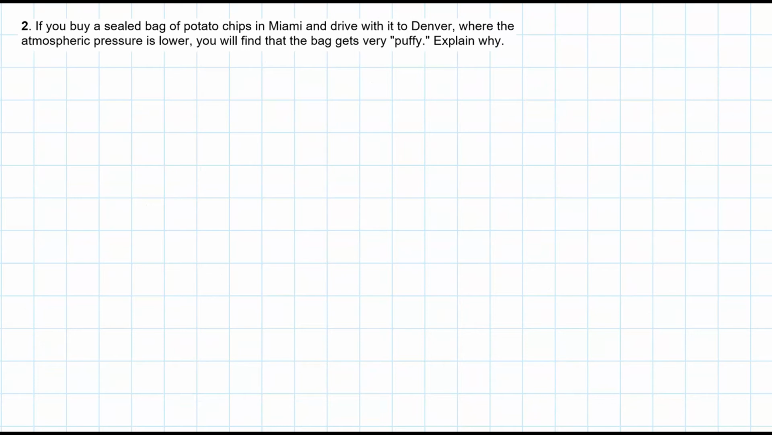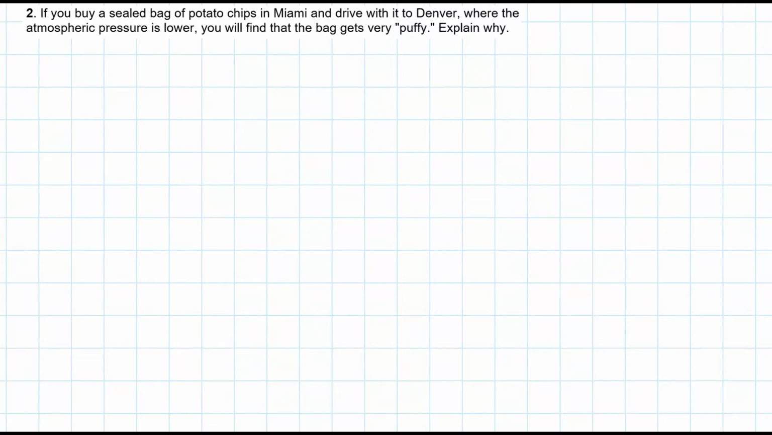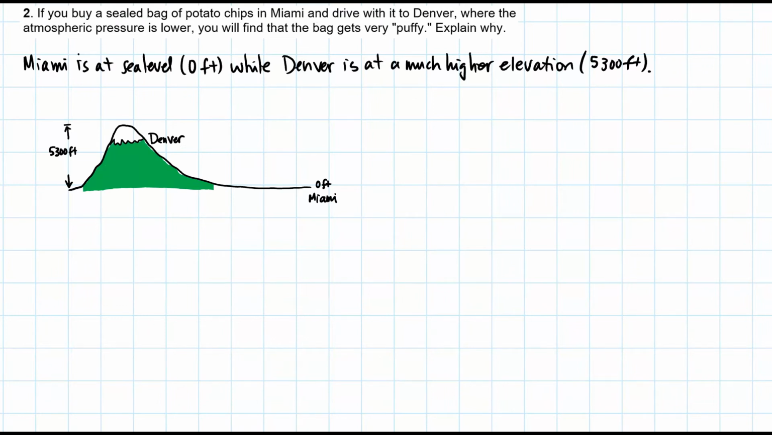2. If you buy a sealed bag of potato chips in Miami and drive with it to Denver, where the atmospheric pressure is lower, you will find that the bag gets very puffy. Explain why. Miami is at sea level, 0 feet, while Denver is at a much higher elevation at 3,500 feet.